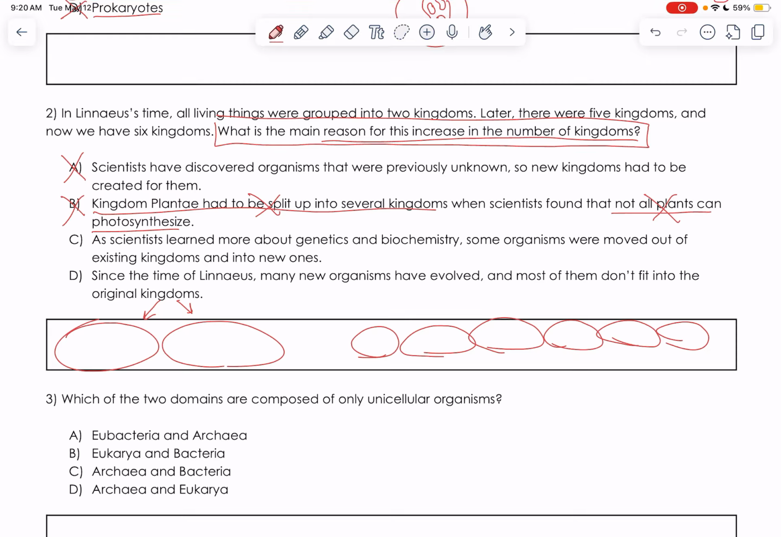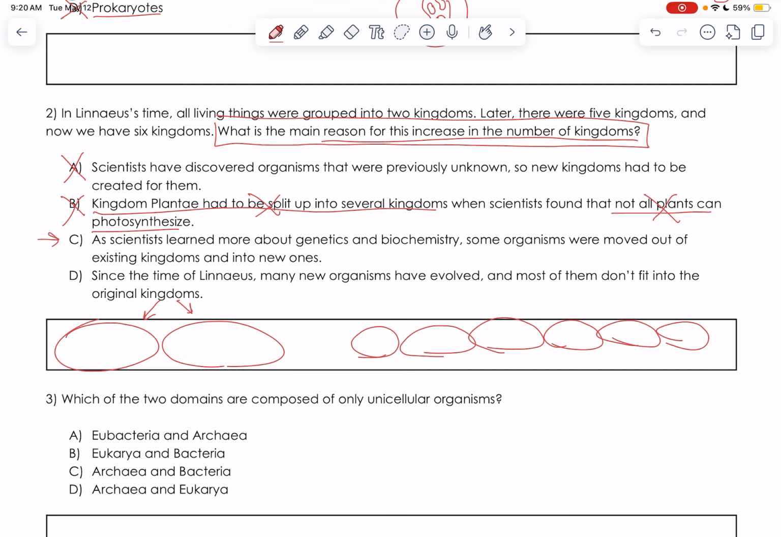C, as scientists learned more about genetics and biochemistry, some organisms were moved out of existing kingdoms and into new ones. Now this one sounds good because now they're really talking about some new evidence. Remember, durability of science means we're open to changes, new evidence. And they're talking about existing kingdoms splitting up into new ones, which is some better information. Instead of making a brand new kingdom, splitting up ones we already had as we get more evidence. So we like this answer.